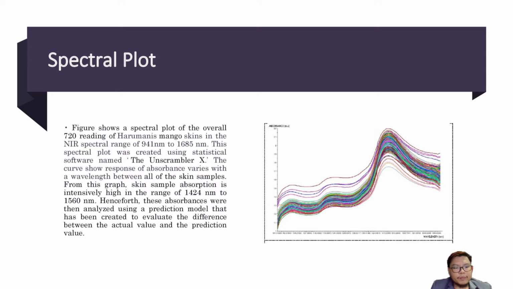From this graph, skin sample absorption is intensively high in the range of 1424 nanometer to 1560 nanometer. Henceforth, these absorbances were then analyzed using a prediction model that has been created to evaluate the difference between the actual value and the prediction value.